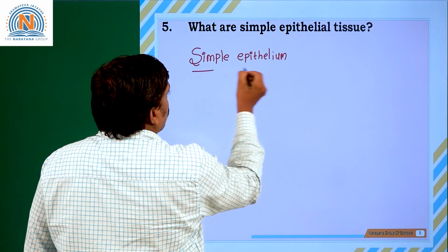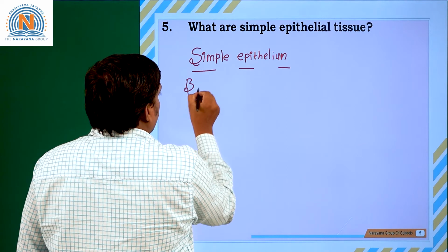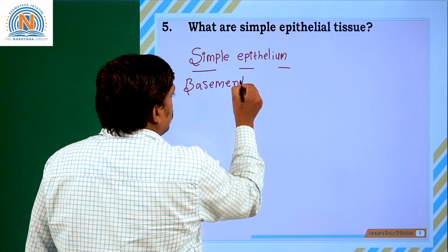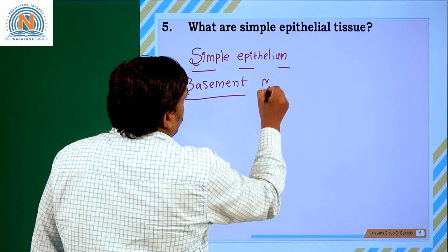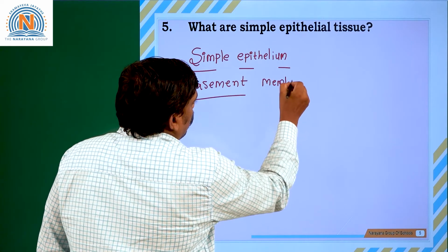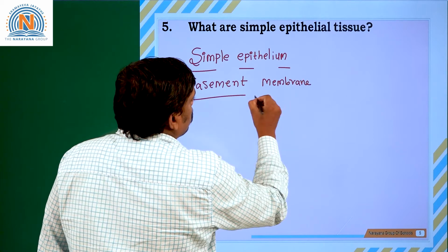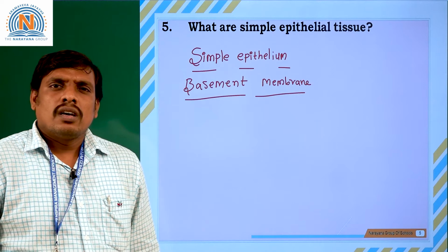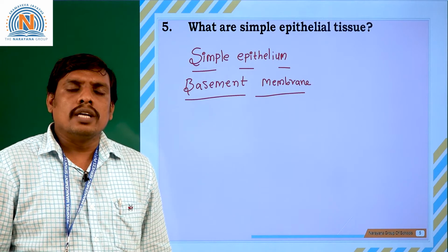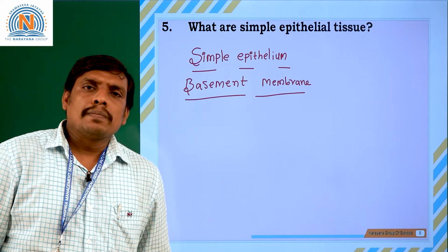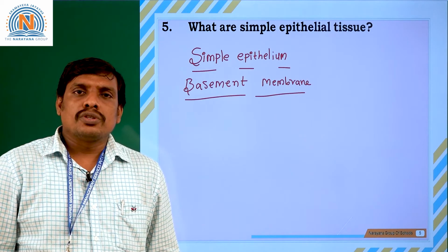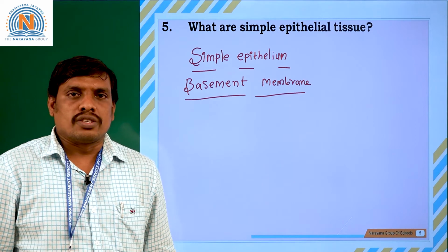The simple epithelium generally helps to form a complete layer of basement membrane. The basement membrane gives support to the simple epithelium. The simple epithelium performs various functions like secretion, absorption, and also excretion.